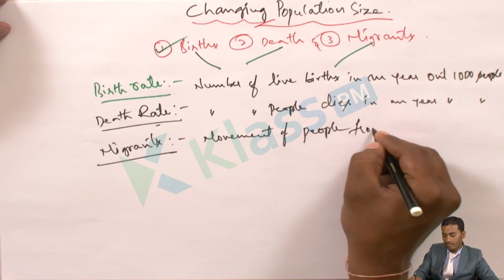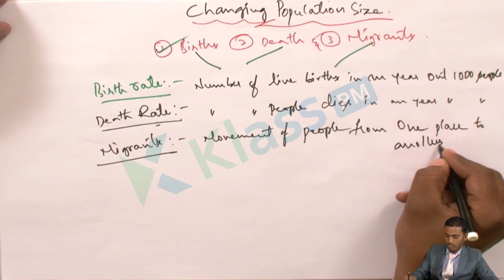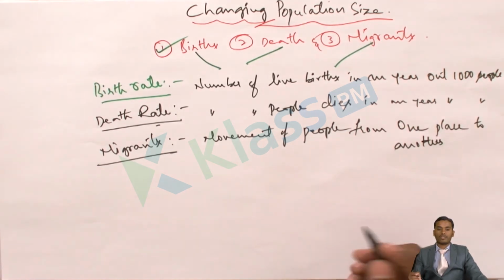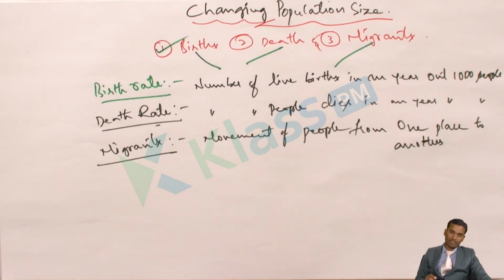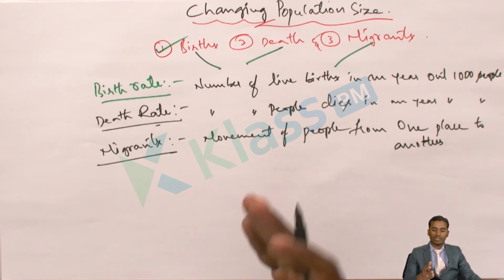Movement of people from one place to another place, this we call migrants. That means migration of people, movement of people from one place to another place. So these are the three factors.